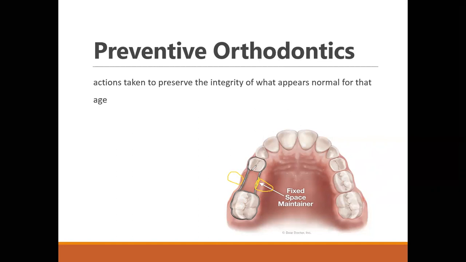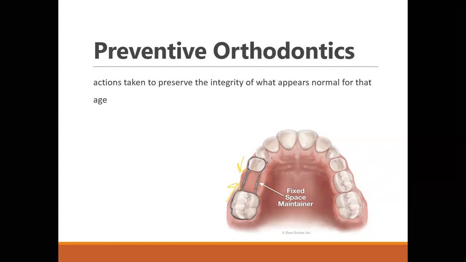I'm repeating again: if we did not give a space maintainer to the child, the teeth have a normal tendency to move. When there is no contact between the premolar and the molar, both teeth will try to drift into the empty space.